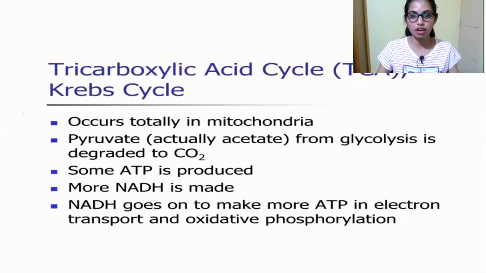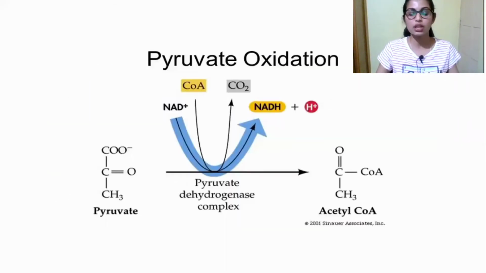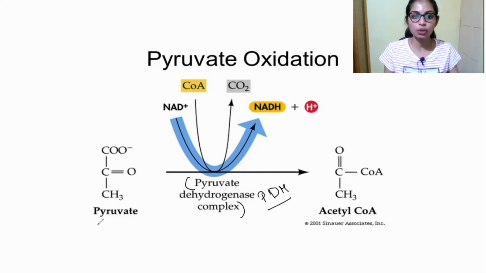We will see how this cycle takes place. Before going to the cycle part, the pyruvate, the end product of glycolysis, has to be oxidized. So how is it oxidized? See here, this is pyruvate, the structure of pyruvate. With the help of the pyruvate dehydrogenase complex, which is an enzyme complex, the pyruvate is converted into acetyl CoA.